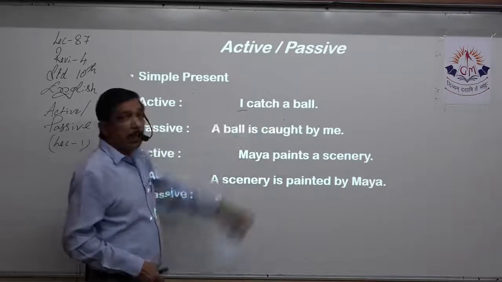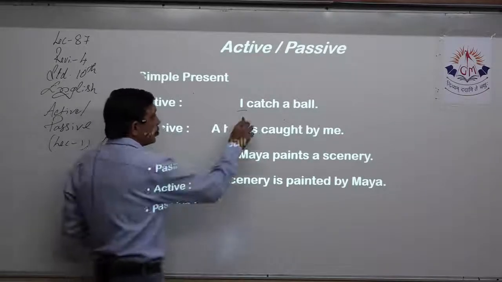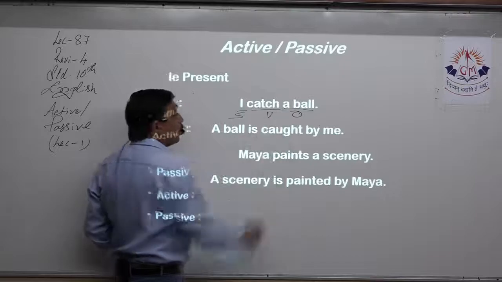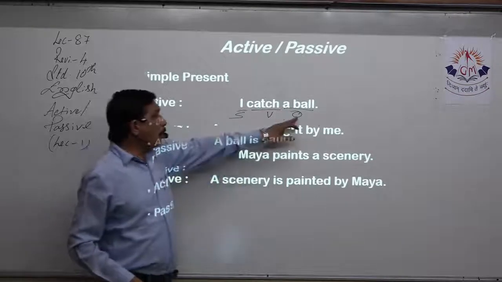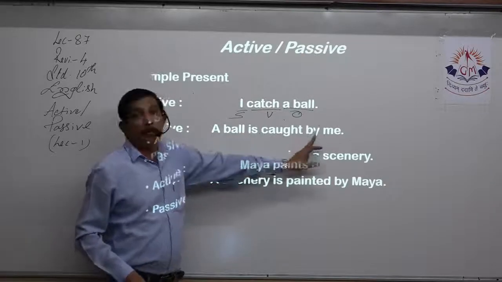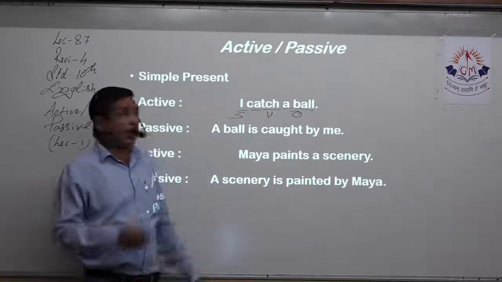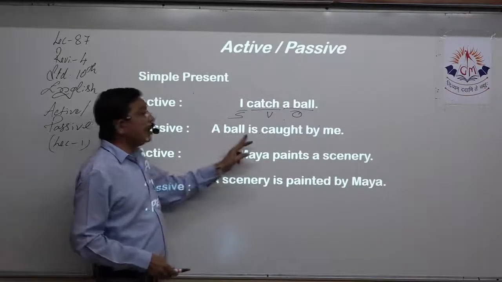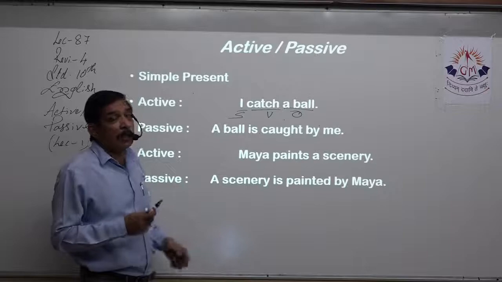So, I catch a ball. That means this is the subject, this is the object, this is the verb. What is the change we have to do? Bring the object to the front, a ball. Send the subject to the end and write by before it. The pronoun I will become me. A ball is caught by I? No, a ball is caught by me.